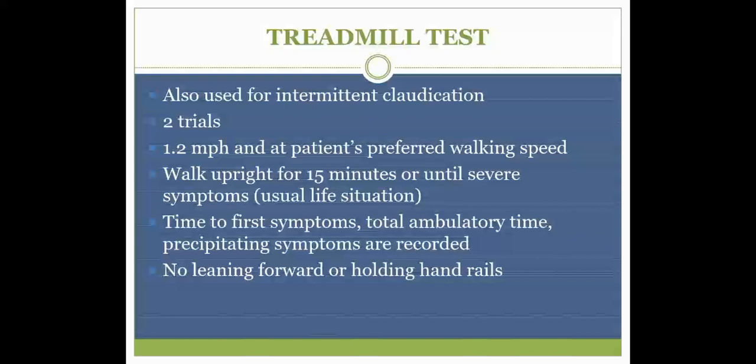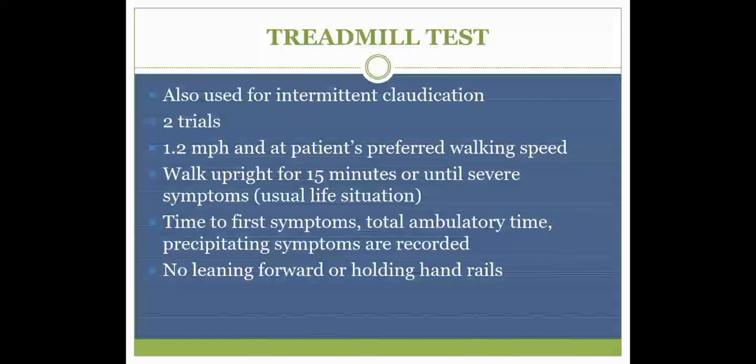So record the time to first symptoms, when the symptoms appear, and then the total ambulatory time, meaning how much total walking time they spend on the treadmill, and the precipitating symptoms. All these 3 things you have to record on this treadmill test. And no leaning forward or holding handrails.